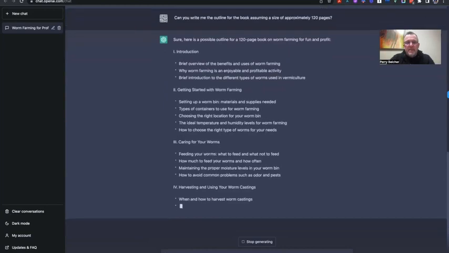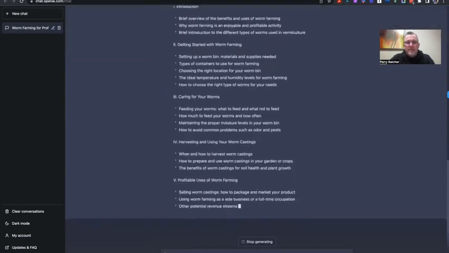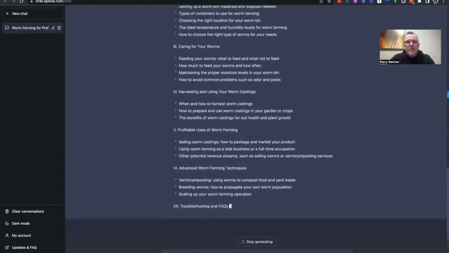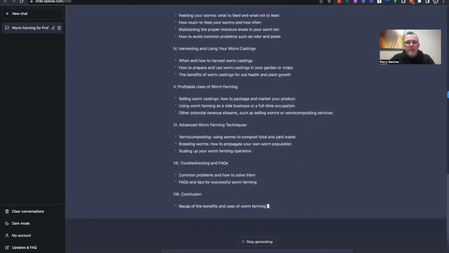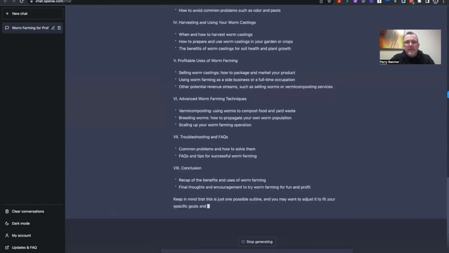It's going to take a couple minutes and you're going to see how robust this outline is when it's done. It just keeps on trucking. Advanced worm farming. So it goes through profitable uses of worm farming, advanced worm farming, troubleshooting, FAQs. So it's just pumping out this amazing outline for me based on just giving it a little bit of attention.